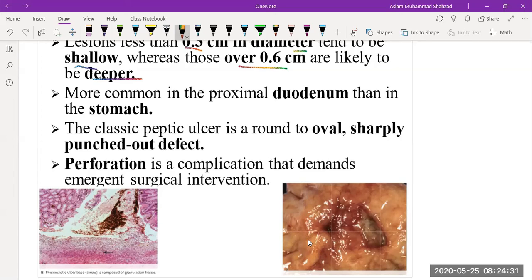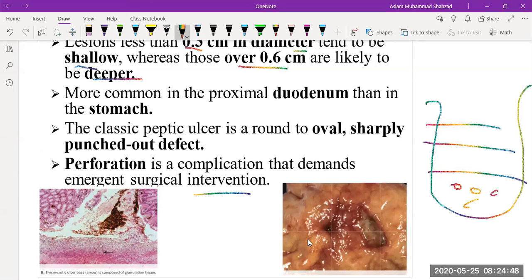Perforation is a complication that demands emergent surgical intervention. As we know, there are the mucosal layers, then the lamina propria, the muscularis mucosa, and then the blood vessels are there. So obviously if the ulceration is deep enough, more than 0.6, then it can affect the blood vessels and lead to perforation, which makes a complication.